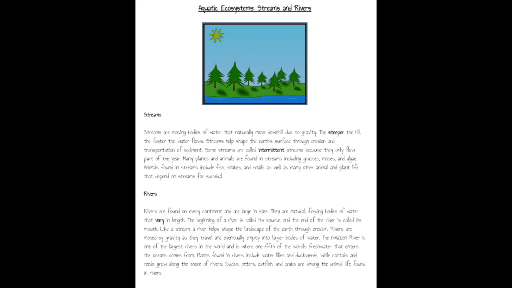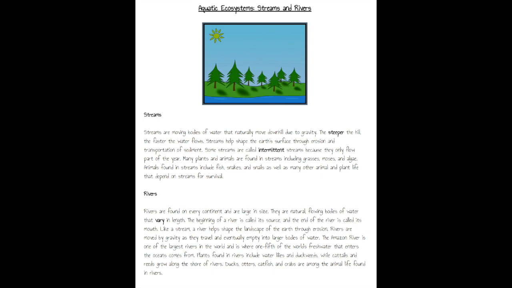Streams and rivers. Streams. Streams are moving bodies of water that naturally move downhill due to gravity. The steeper the hill, the faster the water flows. Streams help shape the Earth's surface through erosion and transportation of sediment. Some streams are called intermittent streams because they only flow part of the year. Many plants and animals are found in streams, including grasses, mosses, and algae. Animals found in streams include fish, snakes, and snails, as well as many other animal and plant life that depend on streams for survival.